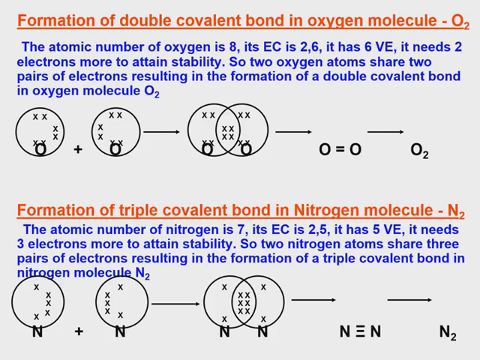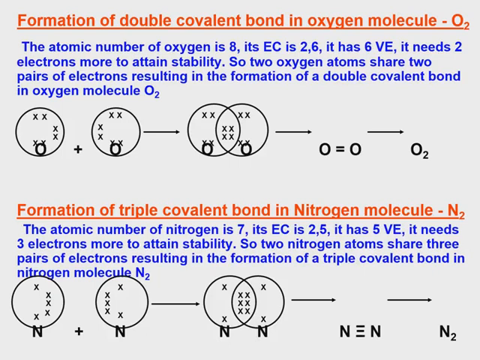Next, formation of a double covalent bond in oxygen. The atomic number of oxygen is 8, so its electronic configuration is 2, 6. It has 6 valence electrons and needs 2 more electrons to attain stability. So two oxygen atoms share 2 pairs of electrons, resulting in the formation of a double bond in the oxygen molecule.